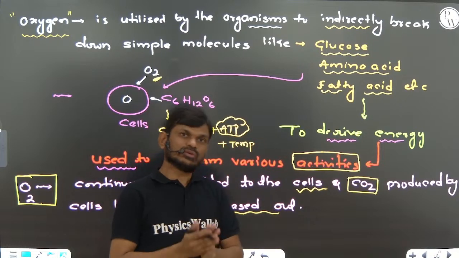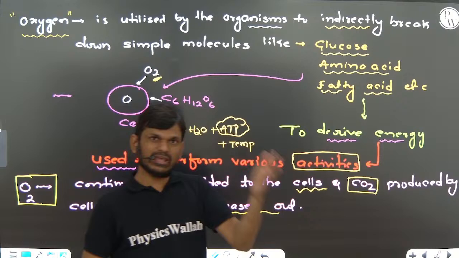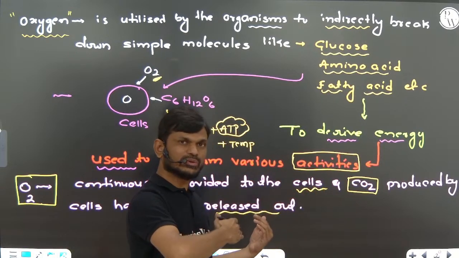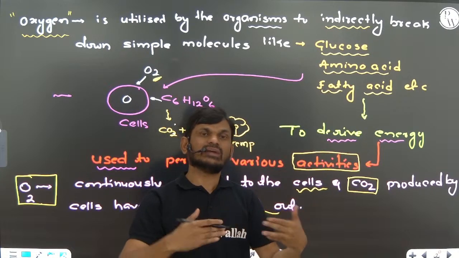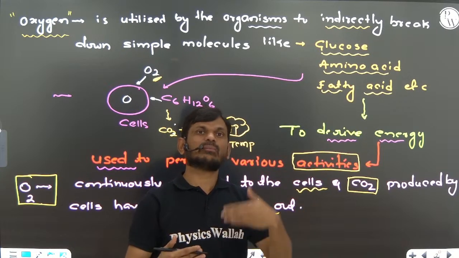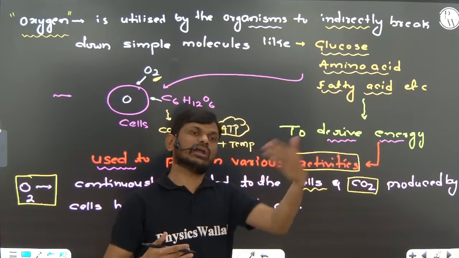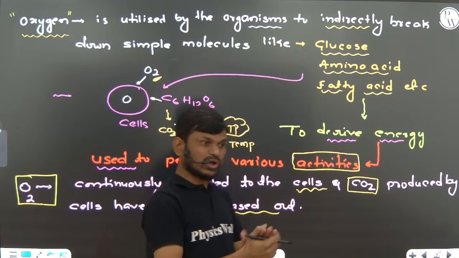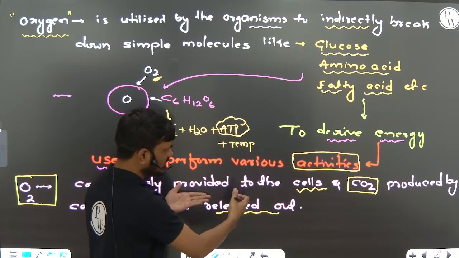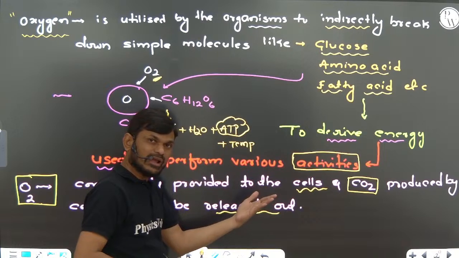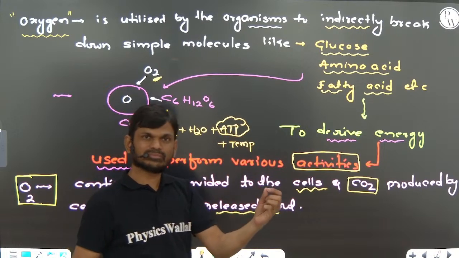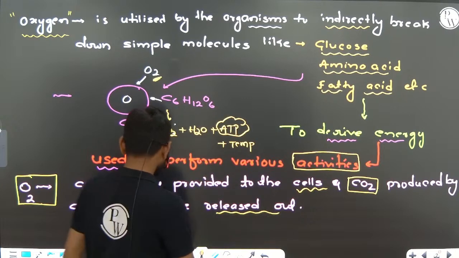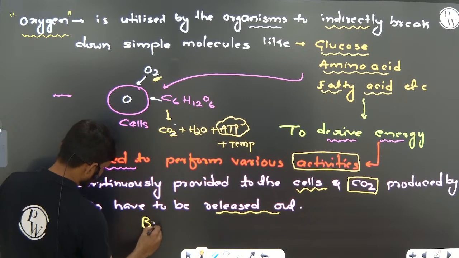The entry of oxygen from the atmosphere into the lungs and the release of carbon dioxide from the alveoli or lungs into the atmosphere is generally called breathing. How our cells get oxygen and how carbon dioxide is eliminated from the body is by a mechanism, the breathing mechanism.